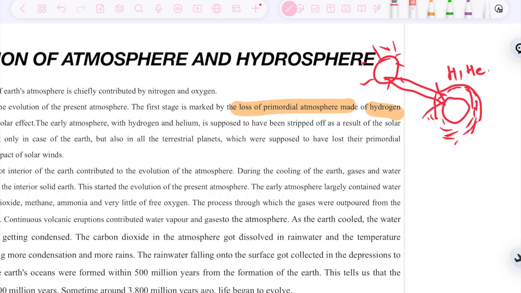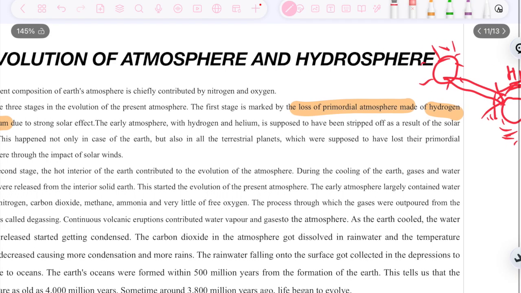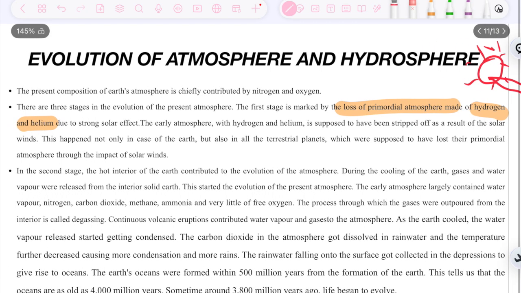So it erupted the Earth's initial primordial atmosphere formed of hydrogen and helium. So Earth was made atmosphere-less. This is not only the case of Earth, but this also happened in most of the terrestrial planets, which are supposed to have lost their primordial atmosphere.